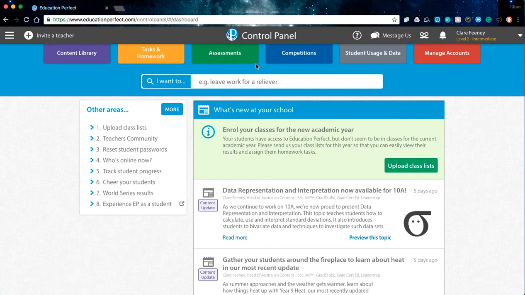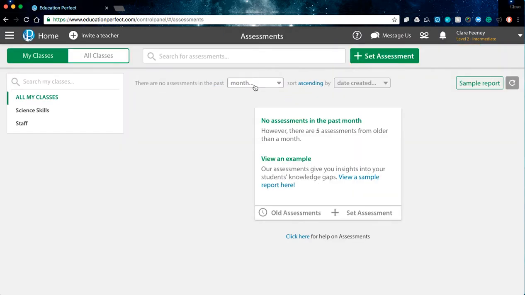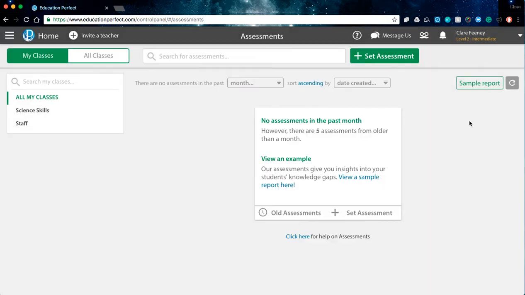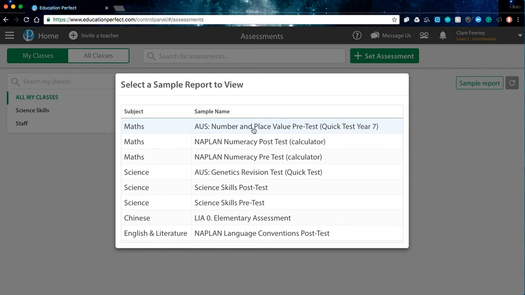The only other part of the program that's quite useful to know about is our assessment area. This is used a lot by teachers for formative assessments as well as components of summative assessments. So you can create quick tests very easily from existing content. You can use our pre-built assessments on language conventions, reading comprehension, maths, algebra, the different pre-tests for each year level, or you can actually create your own. And essentially all of these are automatically marked.